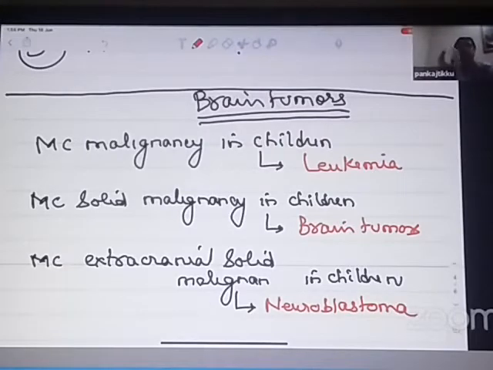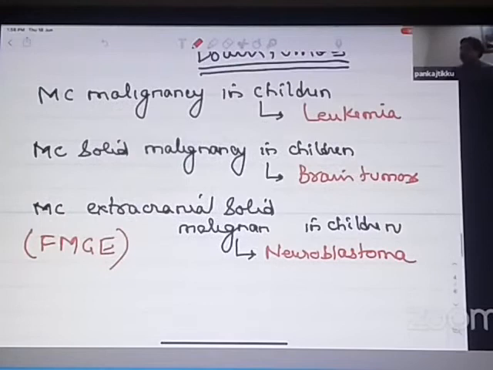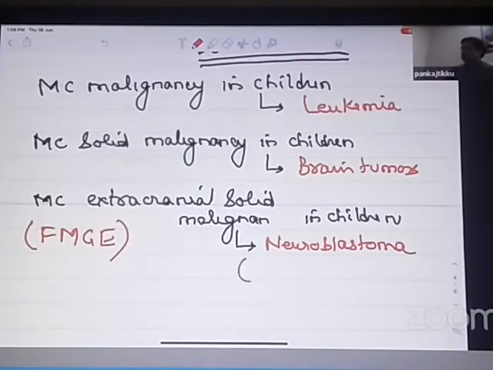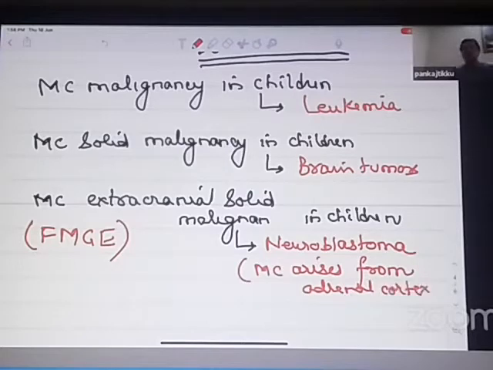So please remember, which is the most common malignancy overall in children? Leukemia. Which is the most common solid malignancy in children? Brain tumors. But which is the most common extracranial solid malignancy in children? It is a neuroblastoma. So it is not a cranial, but an extracranial tumor.